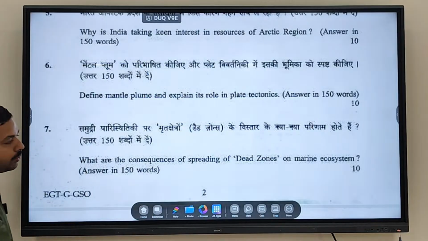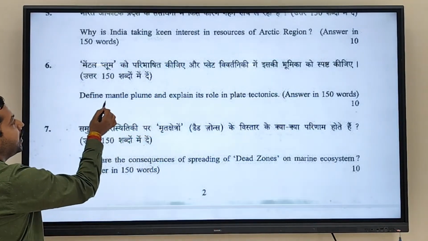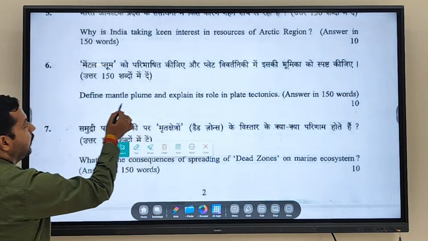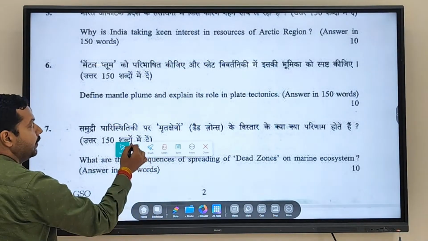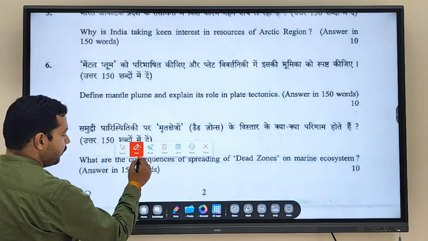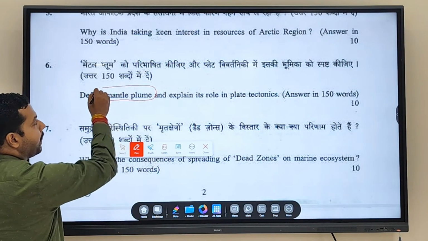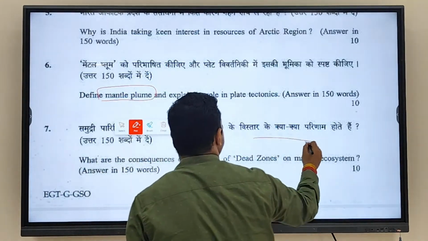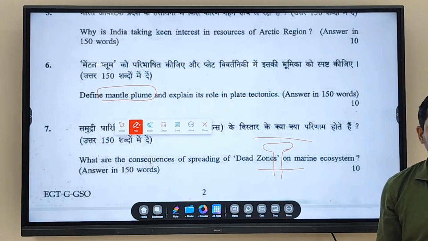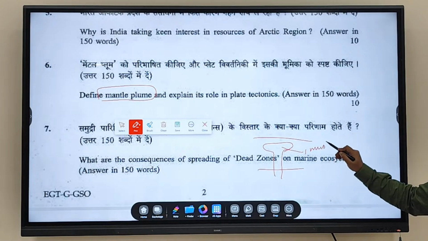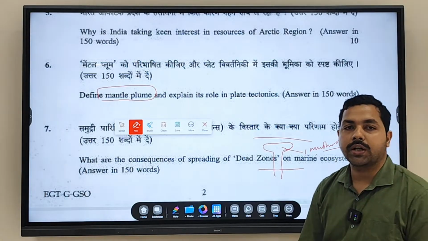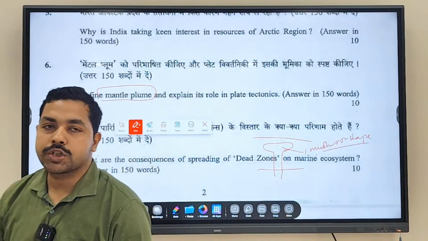So that's what you have to write when the question asks you to define mantle plume. How will you define this term? These are small convectional currents generating from the mantle region and rising near to the Earth's surface, spreading and forming a mushroom shape.